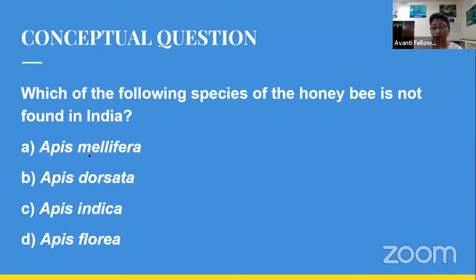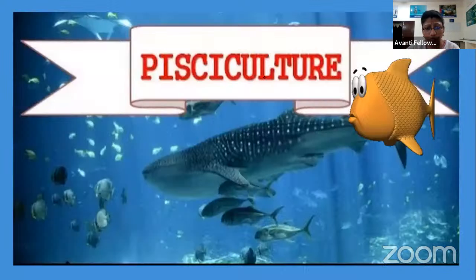Beta, in India, as I have told you, 3 species are found. That is Apis mellifera, Apis indica, and Apis florea. The only species which is not found is Apis dorsata. Okay, so this question I have given you the answer. The species which is not found in India is the Apis dorsata.